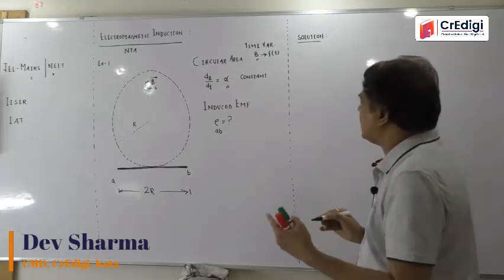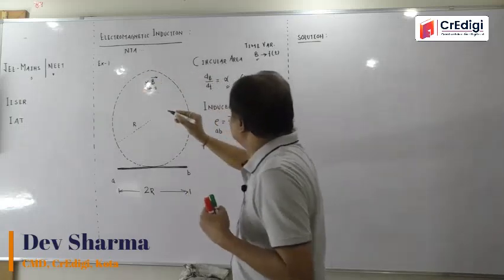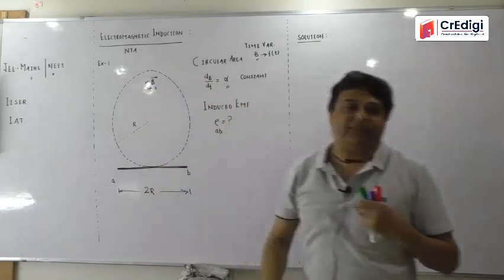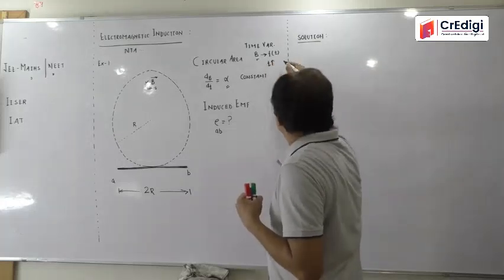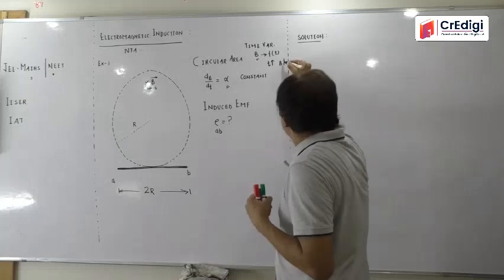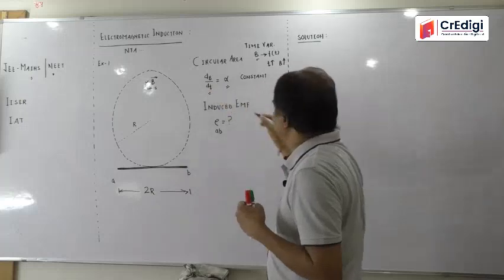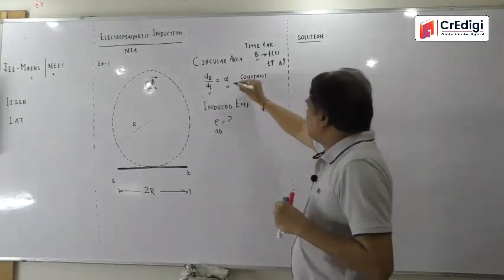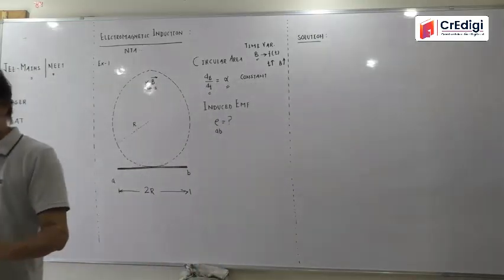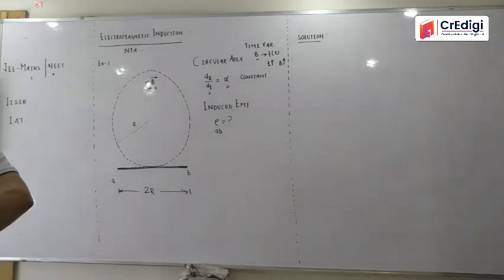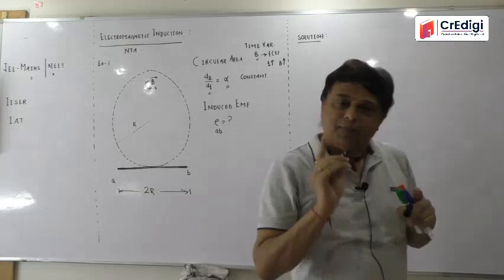Listen carefully, we miss many things. In the original question, what is given? That it is an increasing magnetic field. Meaning with respect to time, when time is going on increasing, this magnetic field is also going on increasing. Is that clear? Then you can say that the rate of change of magnetic field with respect to time should be positive, and it is given to you as alpha. In the question, it is simply given as alpha. But since the magnetic field is increasing with time, you can treat alpha as a positive quantity.